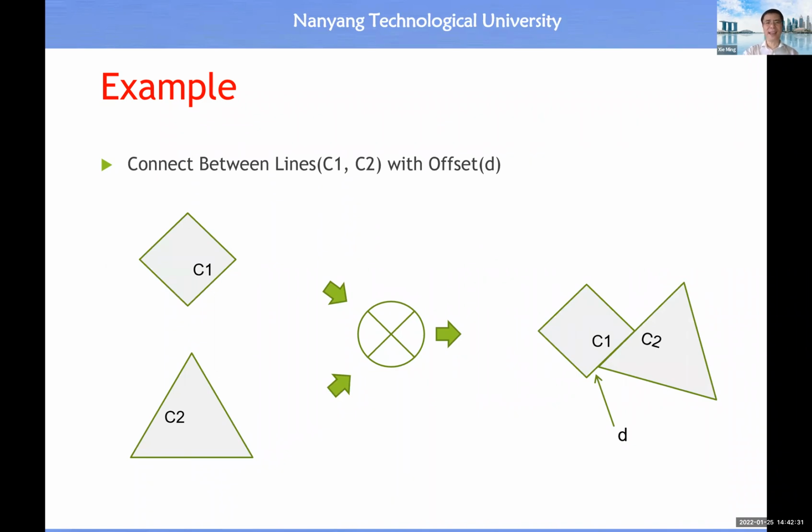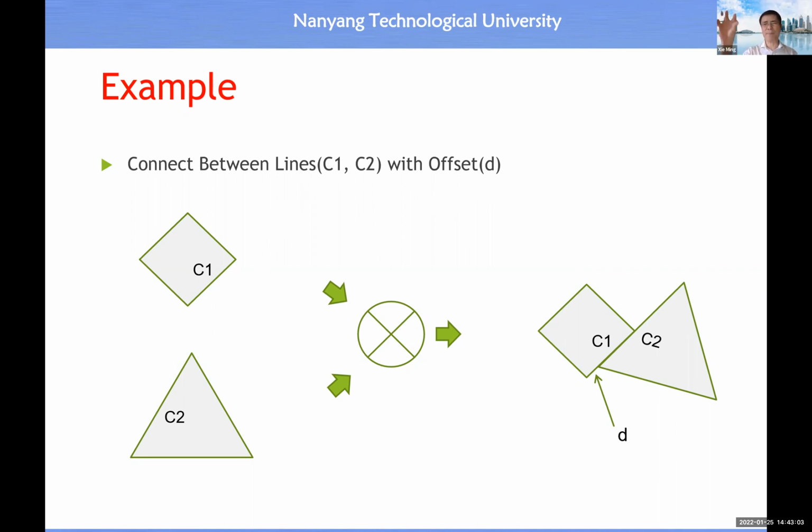And then if we apply this function, let's say we have a closed 2D curve, C1, and another, a triangle, C2. The triangle is also a closed curve. So we can compose this composite shape by connecting line C1, C2 with offset D. Then in this case, we should be able to obtain such a composite shape.